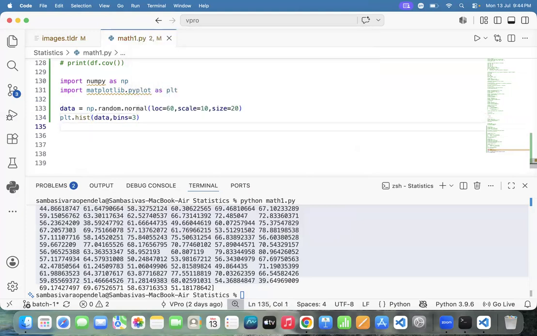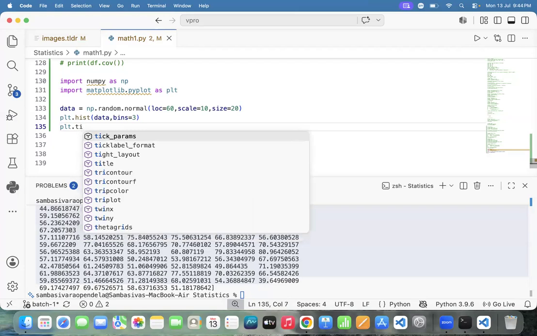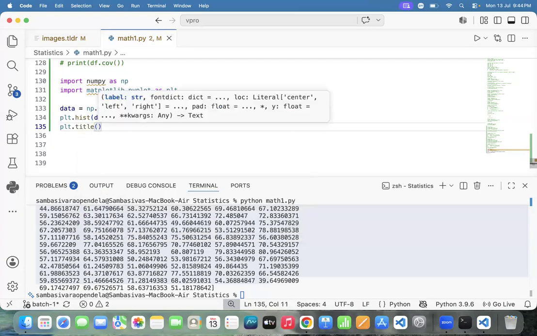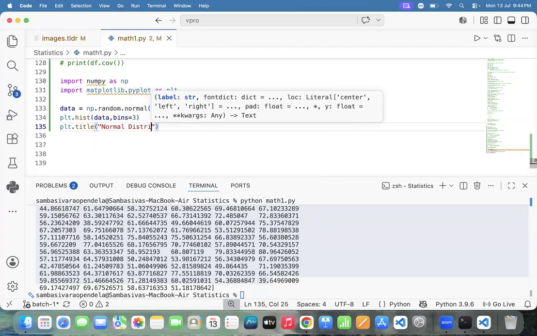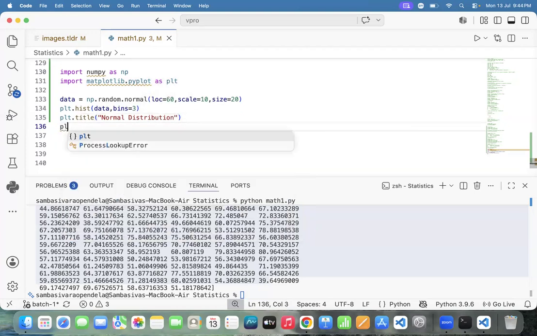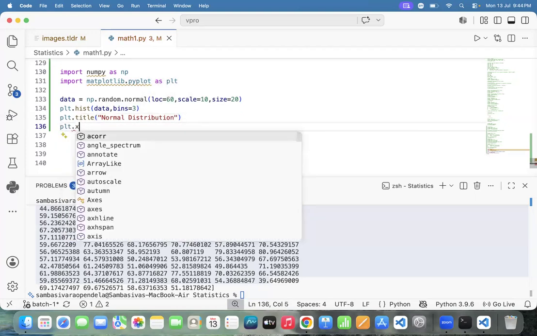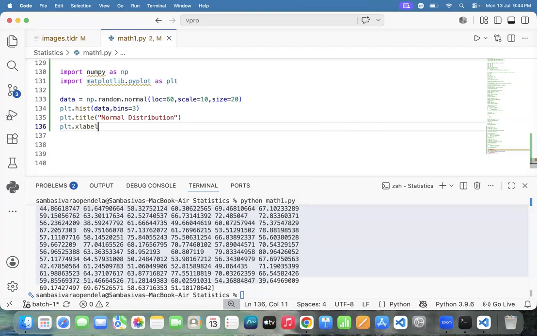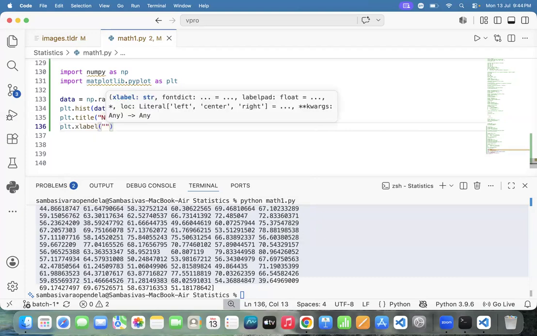And how to show the title? plt.title. Which title we need to place? Normal distribution. Next one. How to specify the x-axis? plt.xlabel. What do we need to specify?